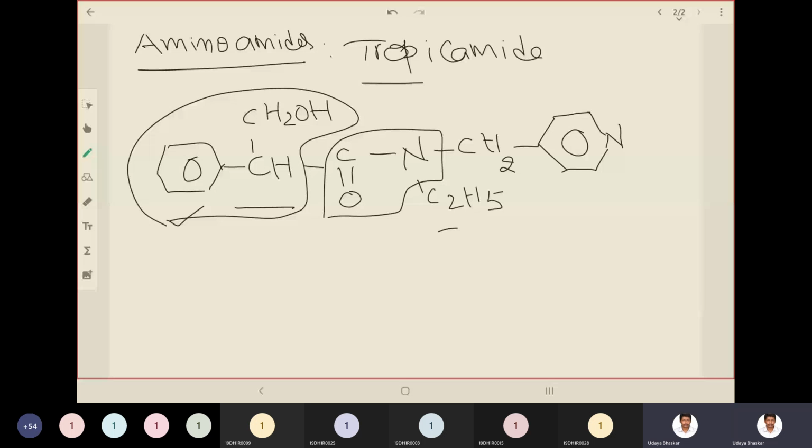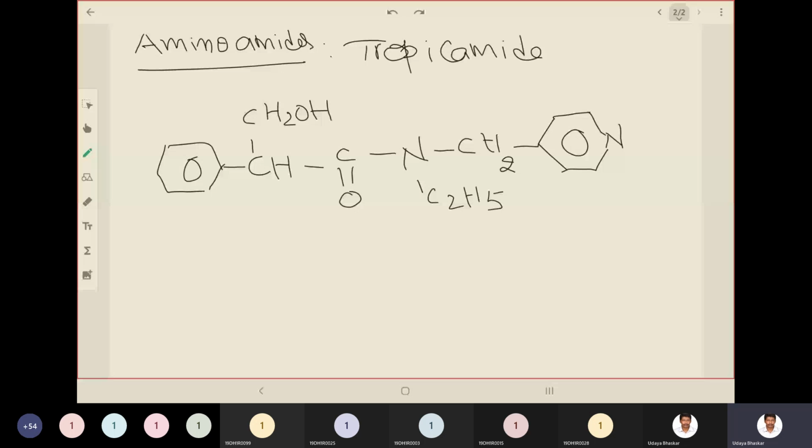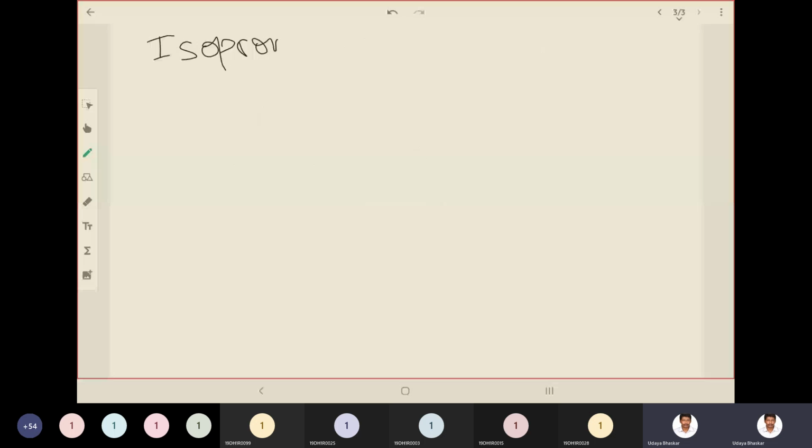Then let's see the structure of isopropamide iodide. Iodine is the salt form here.